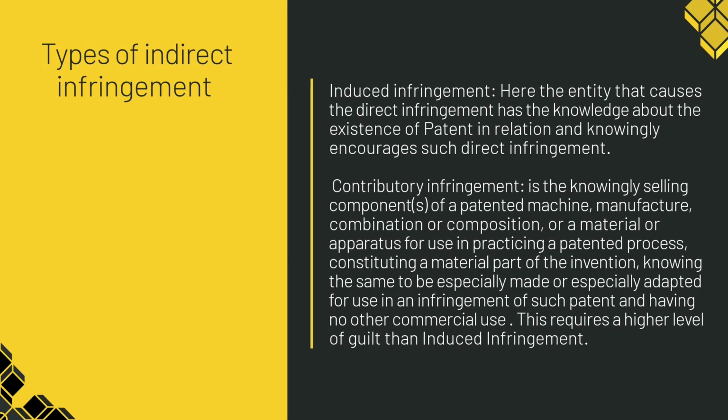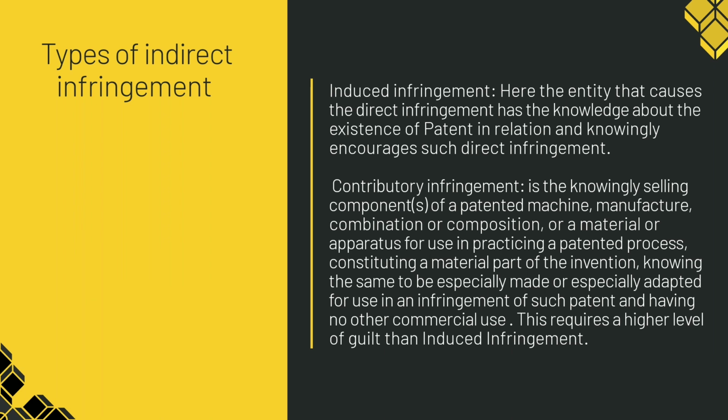There are two types of indirect infringement. Induced infringement. Here, the entity that causes the direct infringement has the knowledge about the existence of the patent in relation and knowingly encourages such direct infringement.